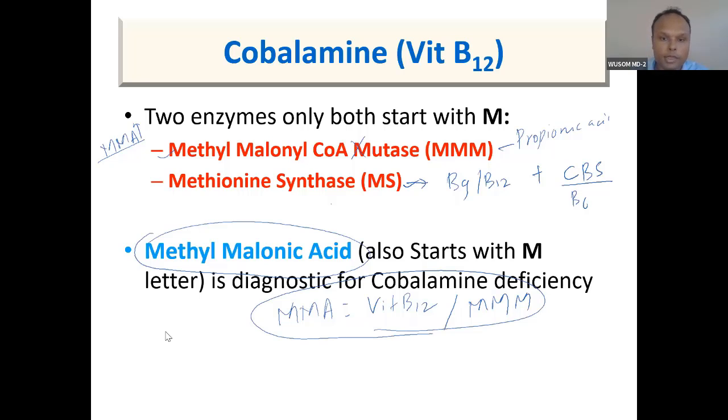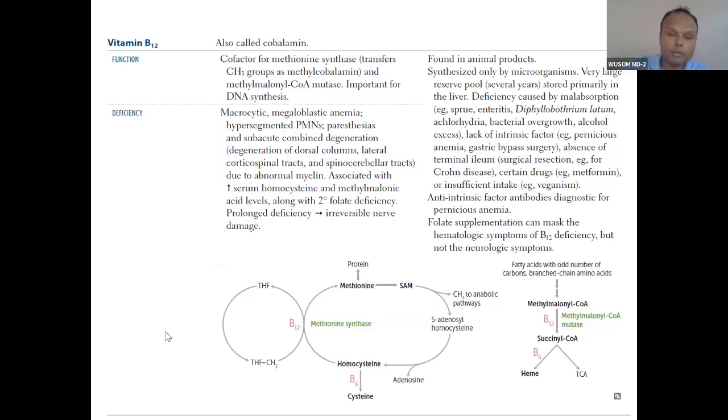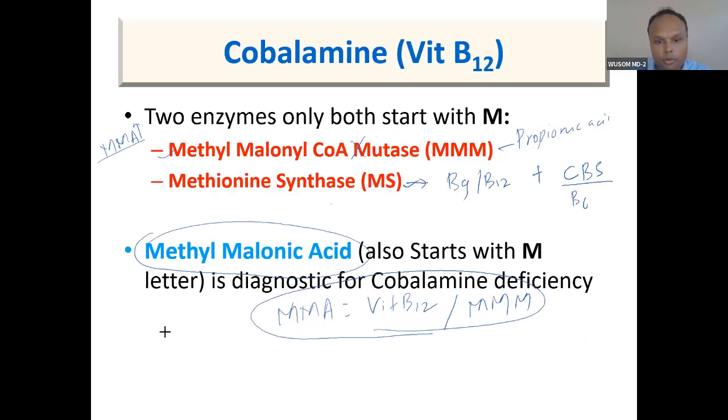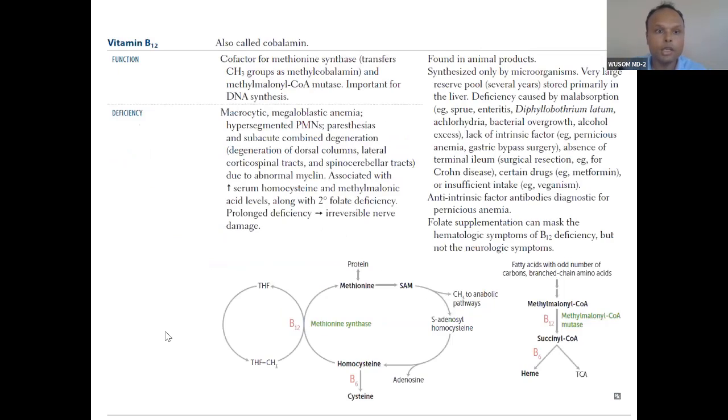So always remember that. When there is mention of which vitamin is deficient, it is always vitamin B12. Enzyme, yes, MMM. And these both are related because this is the coenzyme of MMM, methylmalonyl. So this is vitamin B12, we have already done. Here you can see methionine synthase coming. I told you this methyl group is transferred because this has low transfer potential. It cannot transfer directly, so it takes help of methionine synthase and this. So it transfers the methyl group as S-adenosyl methionine through various compounds.